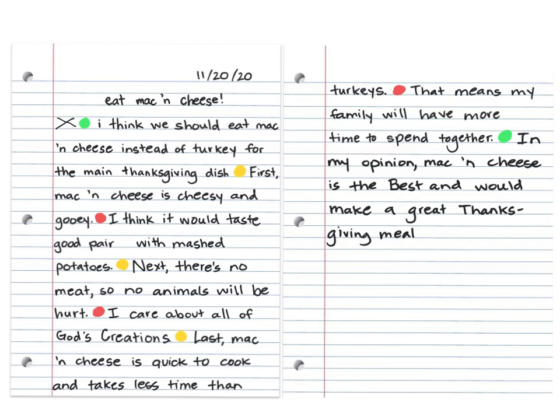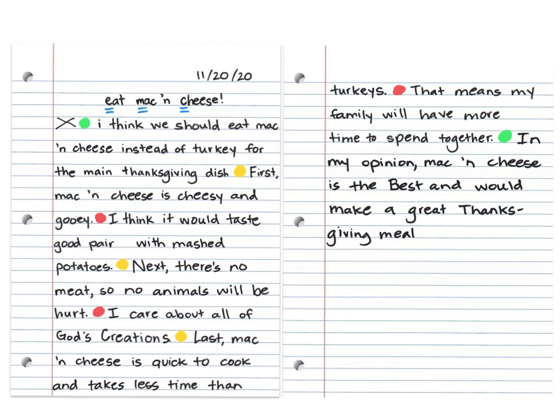So I'm going to do that with mine right now. I'm going to change my pen to blue. I'm going to use a different color so it stands out. If you want to do that when you're editing your writing, go for it. So first, when I look at my title, I notice right away, oops, I forgot to capitalize my title. So I'll draw these two lines to show that when I rewrite this, I need to capitalize.